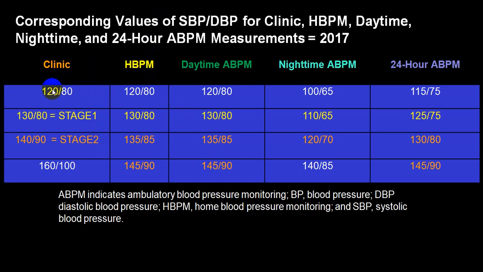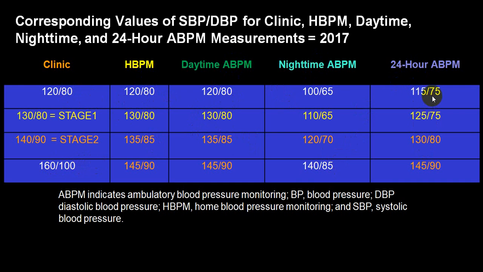These are the 4 stages: normotensive, then what we call pre-hypertensive, then stage 1, stage 2 hypertension. Sorry, this should be pre-hypertensive. This will be stage 1. Sorry, there is a typing mistake. And more than 160/100 is stage 2. And this will be home blood pressure. This is daytime ambulatory. This is nighttime ambulatory. And this is 24-hour average. So you can see the difference.